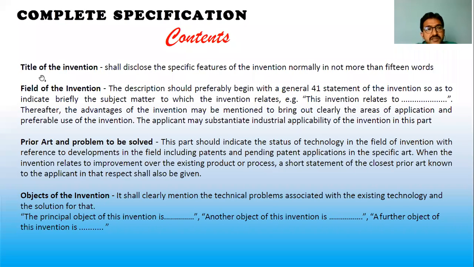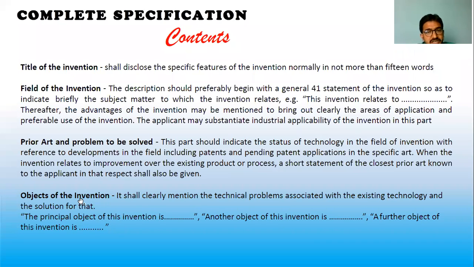Now the sections in the complete specification of Form 2. The first section is the title, consisting of up to 15 words, not more than 15 words, but a title should be there. Next, the field of the invention, meaning the field to which this invention belongs. It consists of a paragraph, and you need to talk clearly about the field. The third section talks about the prior art and how you are going to solve the problem and give a solution.